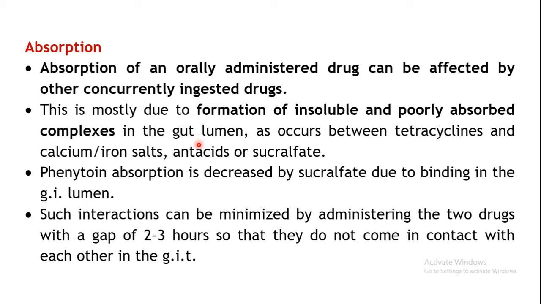When you administer two different drugs together, they may interact in your GI lumen, in your GI tract, before they get absorbed. They will come in contact with each other and interact in such a way that one drug may prevent the absorption of another drug, or both drugs will prevent each other's absorption. So the entry of the drug itself is prevented. Examples of this include the tetracyclines with calcium or iron salts and antacids or sucralfate. They form complexes, and as a result the drug is not able to be absorbed.